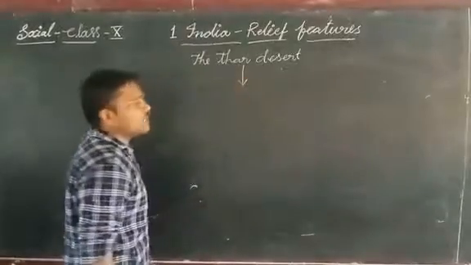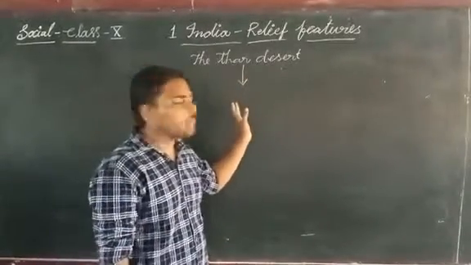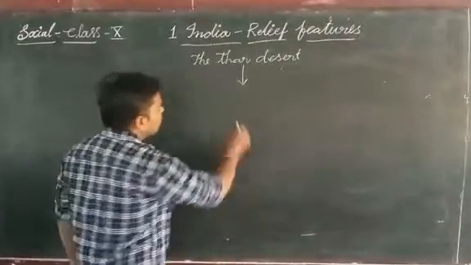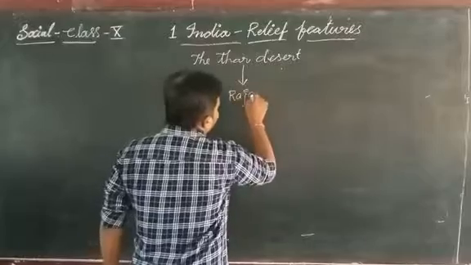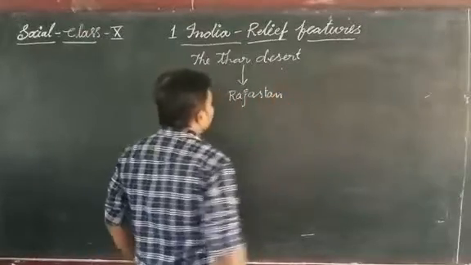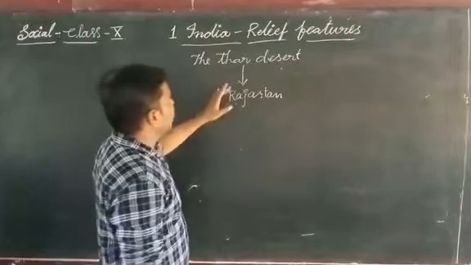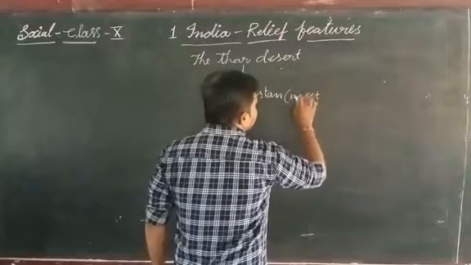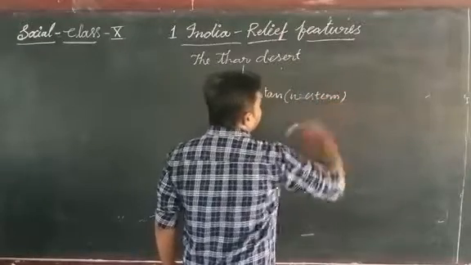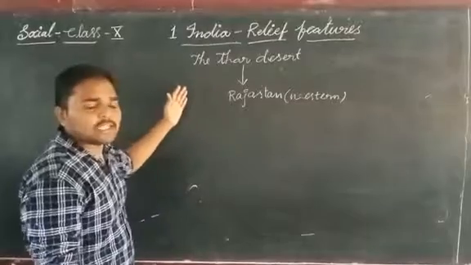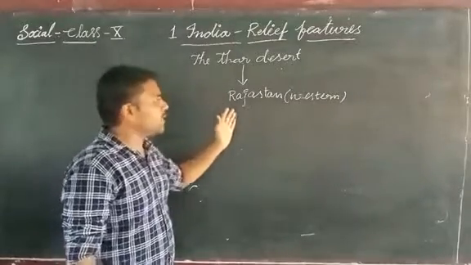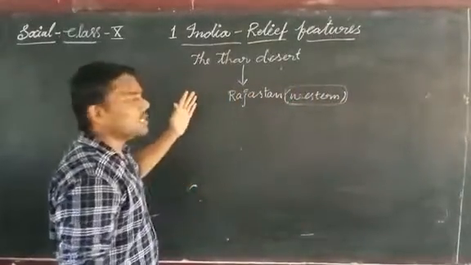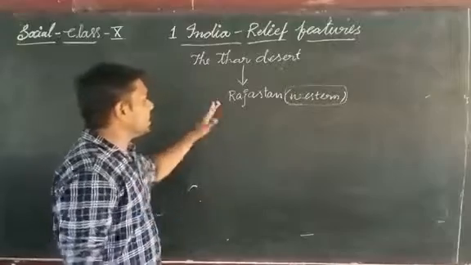The Thar Desert is the only desert located in India. Where is it located? In the state of Rajasthan, mostly in the western part of Rajasthan. The Thar Desert, the only desert of India, is located in the western part of Rajasthan.